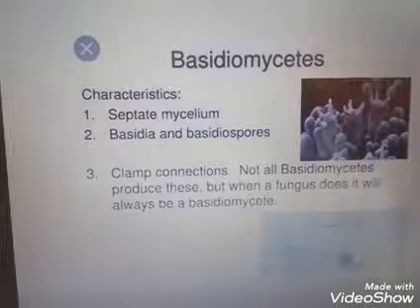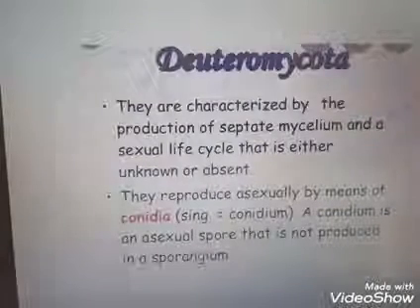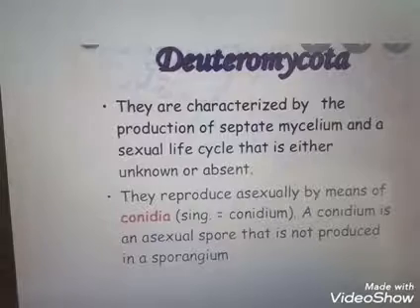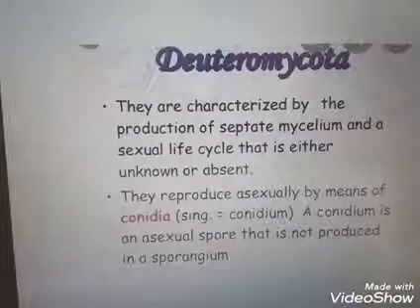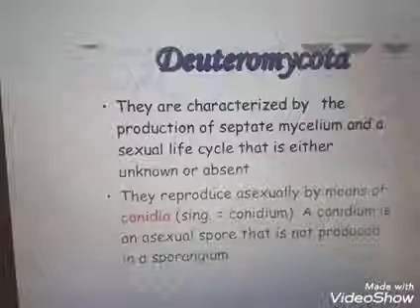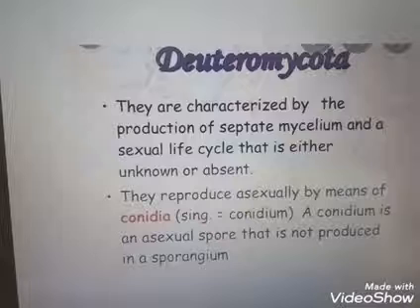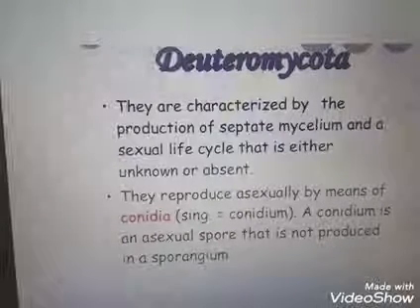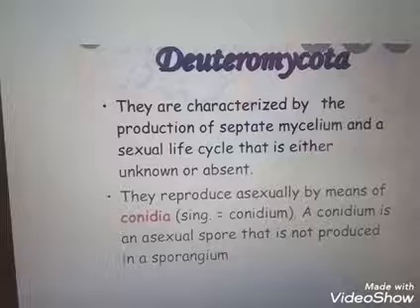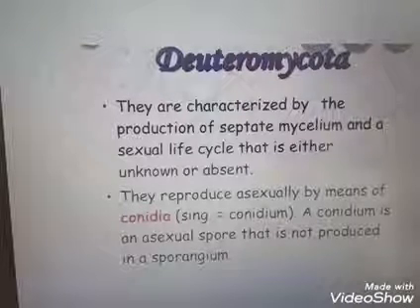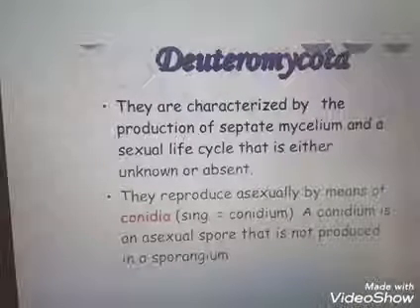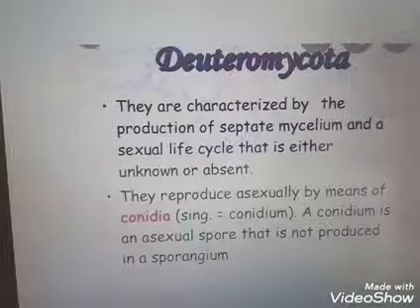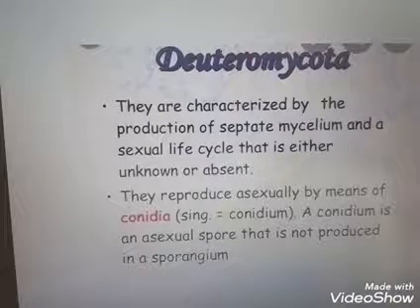Next we are discussing deuteromycetes or Deuteromycota. Commonly it is known as imperfect fungi because only the asexual or vegetative phase of these fungi is known. When the sexual form of these fungi was discovered, they were moved into the appropriate class. So the sexual reproduction stage is not seen, that's why it is known as imperfect fungi.